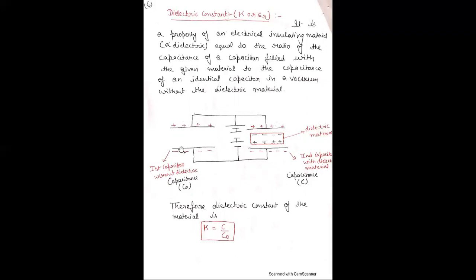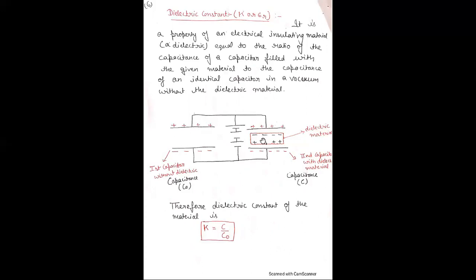Basically, we take the first capacitor without any dielectric. Here there is no dielectric, and this is a capacitor. Here this is the dielectric material. The same potential is applied to both the first capacitor as well as the second capacitor where the dielectric material is placed.